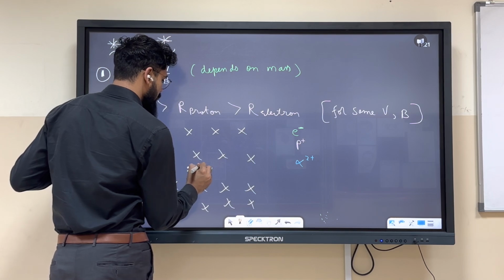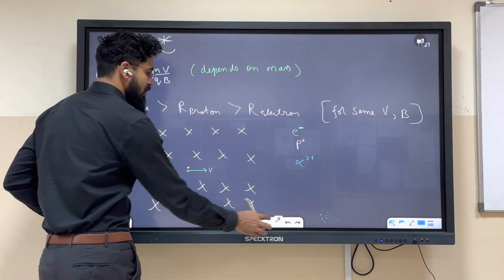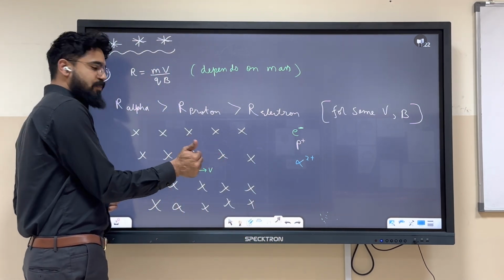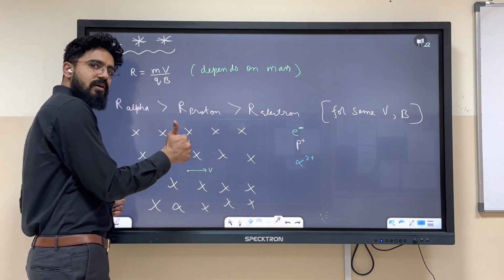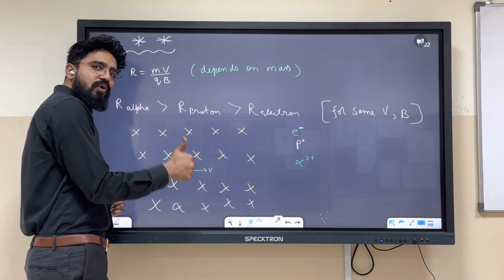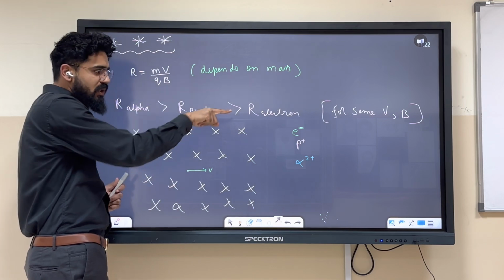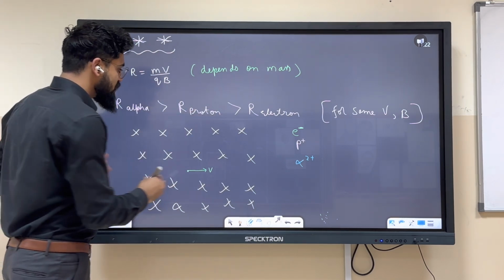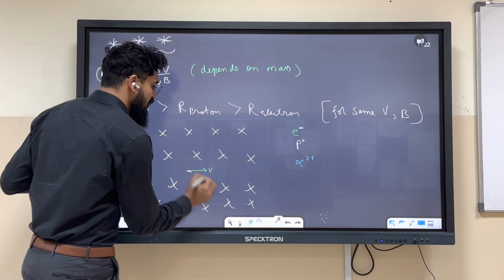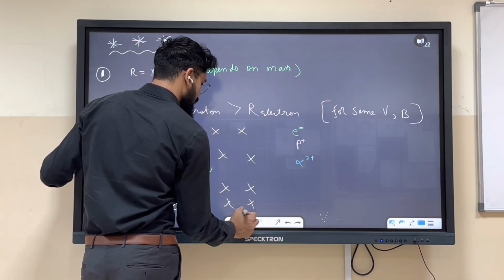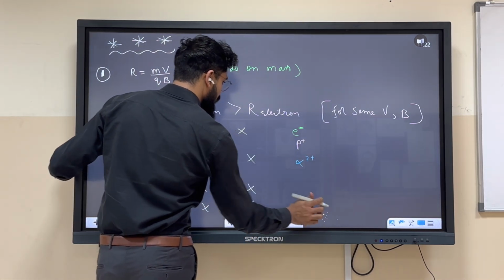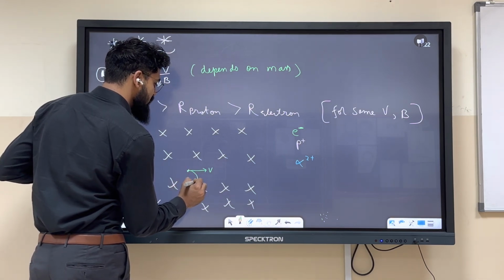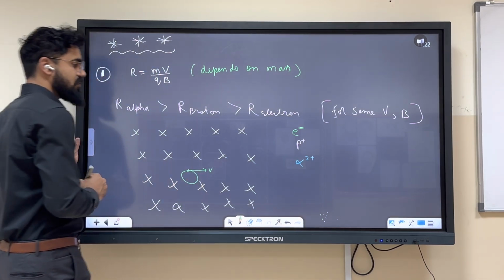Let's first talk about the electron. So v cross b, okay, so the force is in upward direction, but because electron is negative charge, it will move like this in this sense. Are you getting it?